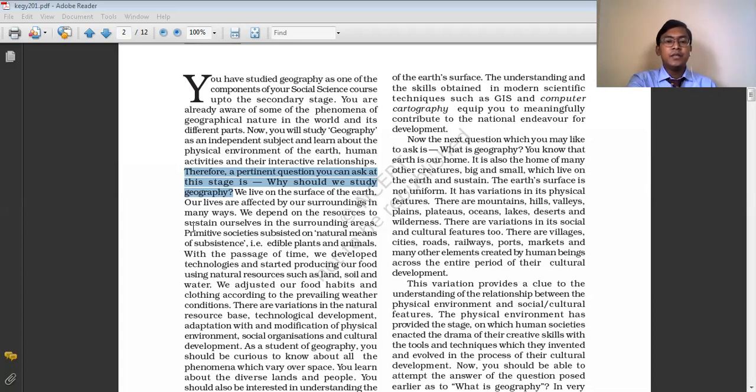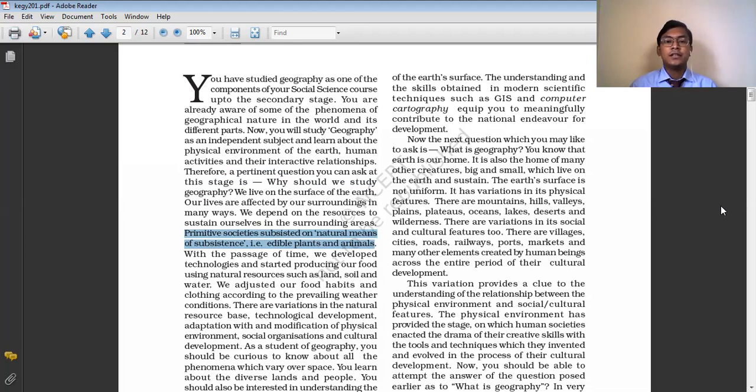And the primitive societies depended on the natural means of subsistence, that is the edible plants and the animals. Even our ancestors, the early human beings, survived on the surrounding environment only, because this surrounding environment provided them with the edible plants and the animals, and they used to feed on that for their survival. So the entire earth is actually a home to human beings.